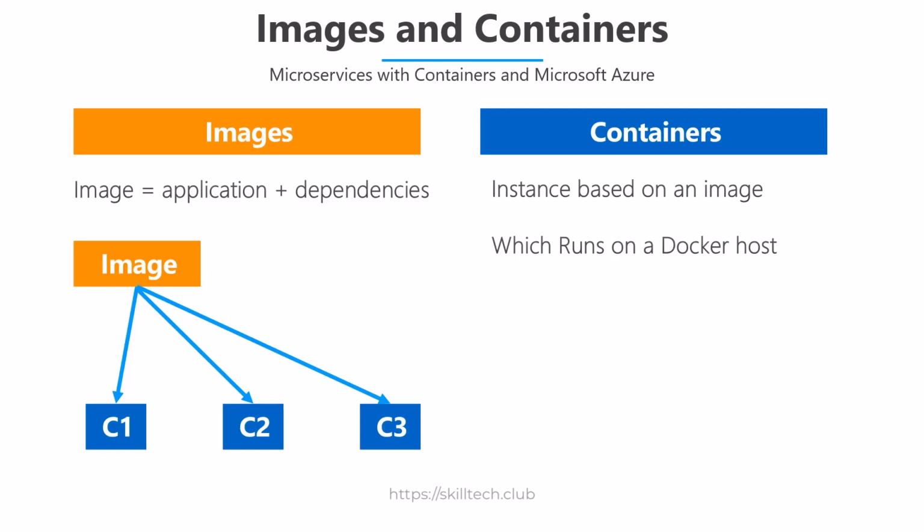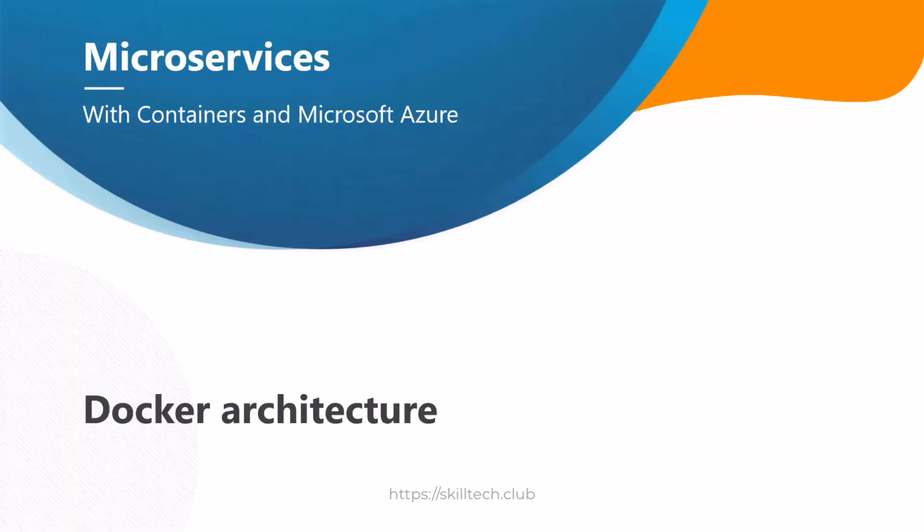Once you understand these basic terminologies, the next thing is we need to understand something which is known as the architecture of Docker. Let's focus on that in the next video. Thank you. Okay, so now it's the time to understand Docker architecture. This architecture is going to explain how Docker works and what kind of components are there inside Docker. Let's have a look at it.